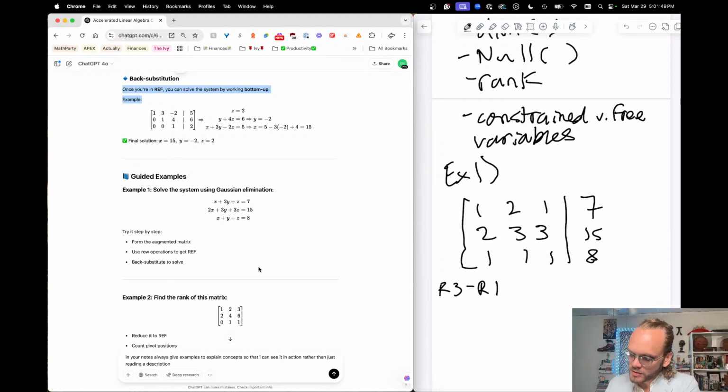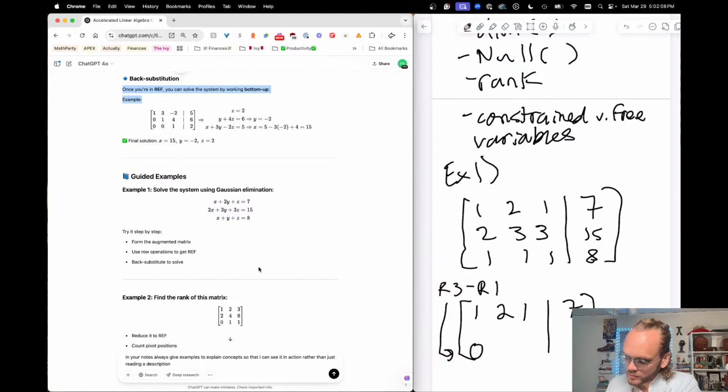And then that row is going to be, just write it here, still have 1, 2, 1. Don't have to change anything in that first row. I might as well do another one as well here. So row 3 minus row 1 is here. This is going to be 0, -1, 0. And then row 3 minus row 1 is going to be 1.